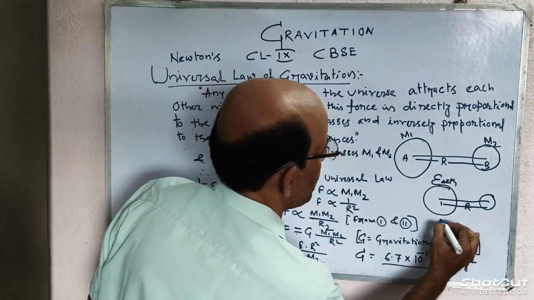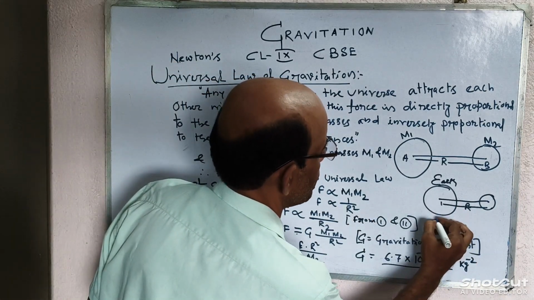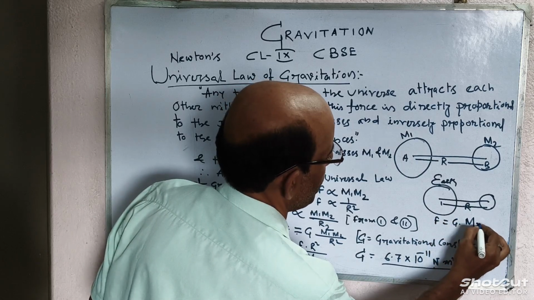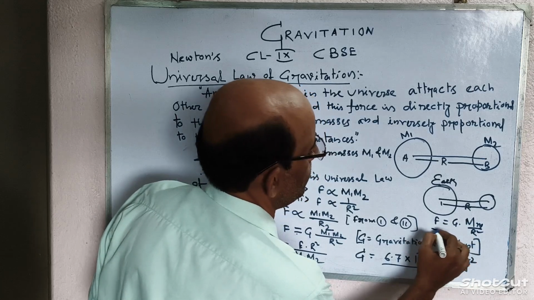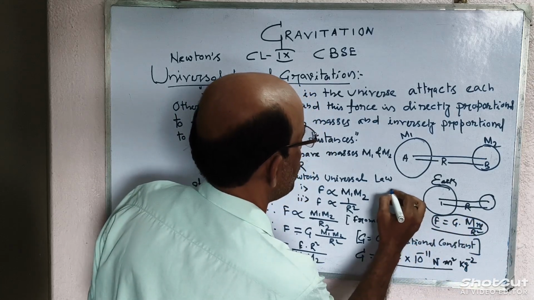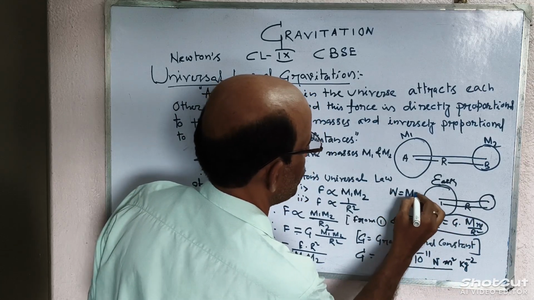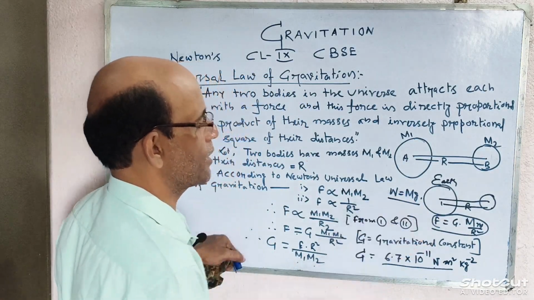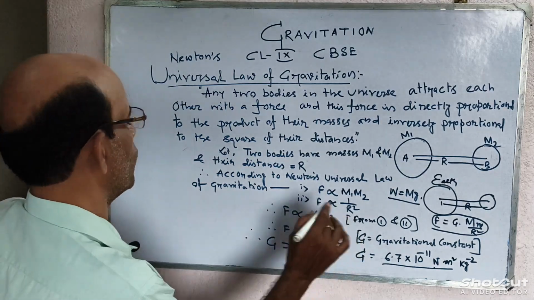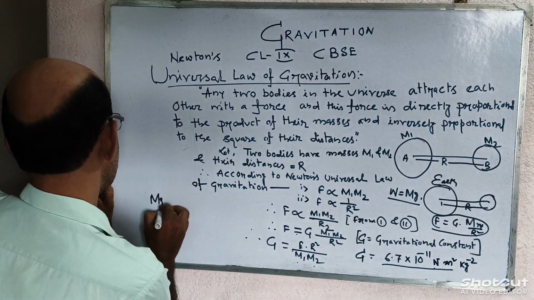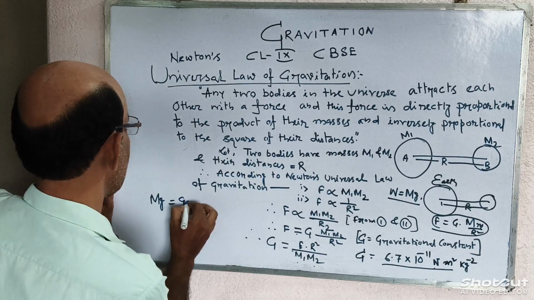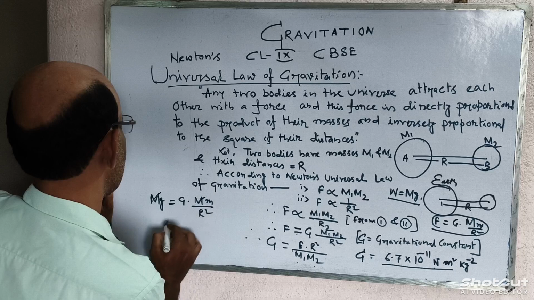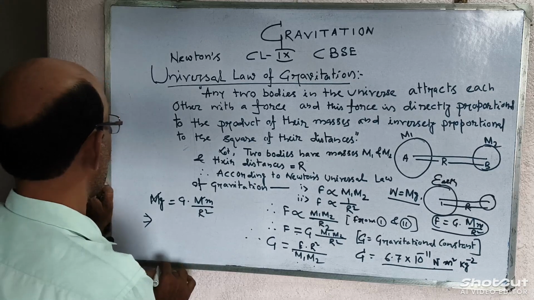That is why this force, that means gravity, is equal to G M m by r square, which is also called weight, m into g. This is the force by which earth attracts a body towards its center. Therefore, m g is equal to G M m by r square. Small m cancelled.